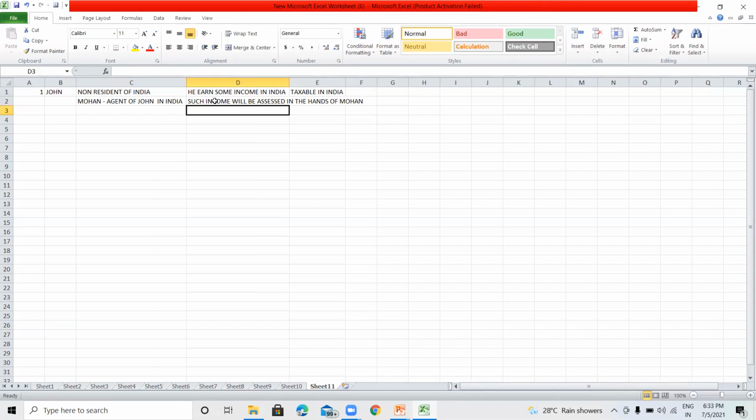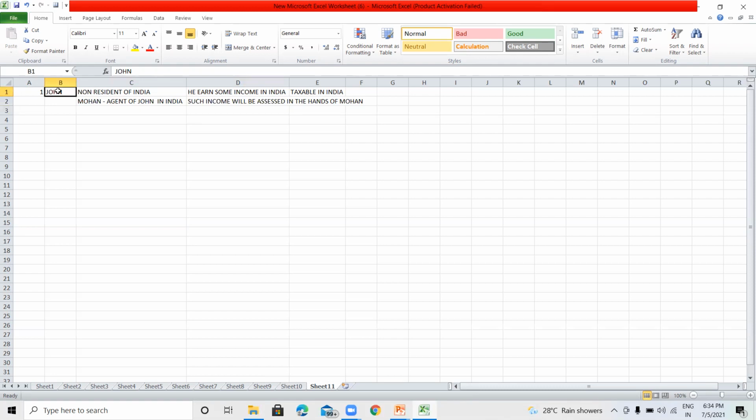Means such income will be assessed in the hands of Mohan and the tax will be paid by Mr. Mohan. When a person like Mr. John earns income in India, or there is any income relating to a non-resident person, and such income accrues or arises in India, as per the Income Tax Act such income will be taxable in India.